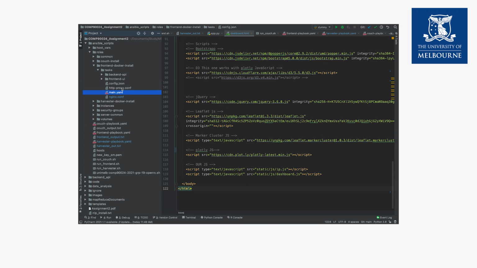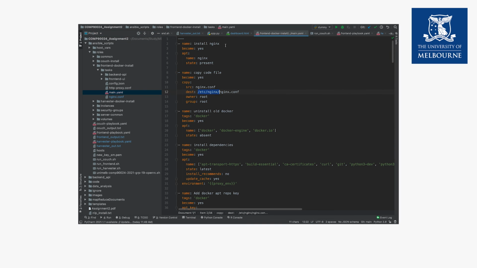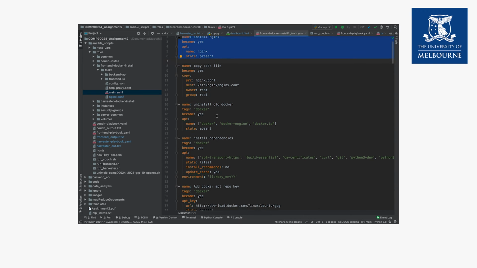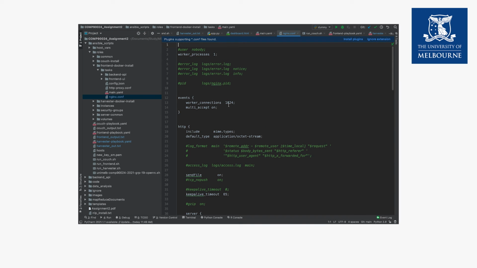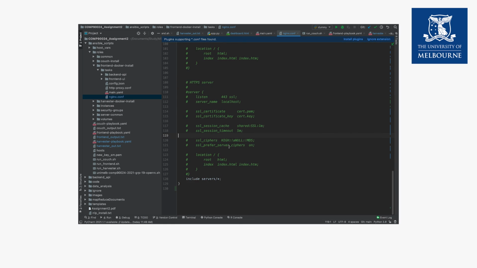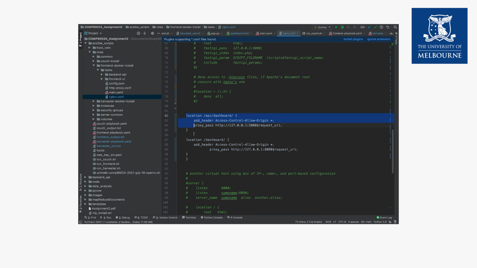So what we are doing here is that we have a Docker installation file. We are installing NginX because we wanted to remove the dependency on the port. So we will route the backend and the frontend APIs using URL rerouting through NginX. So we are installing NginX on the server. We have some configuration files here, and in our configuration files, we have mentioned the route path here.